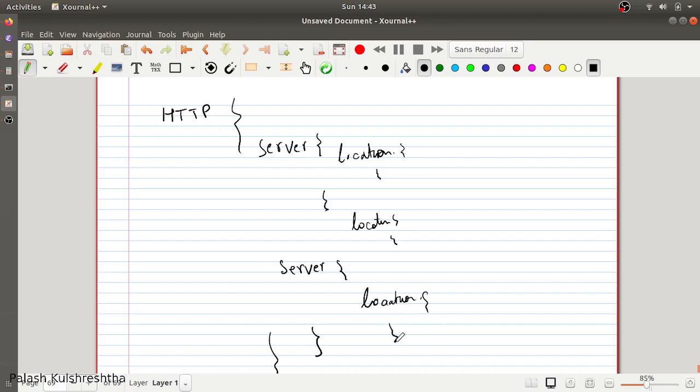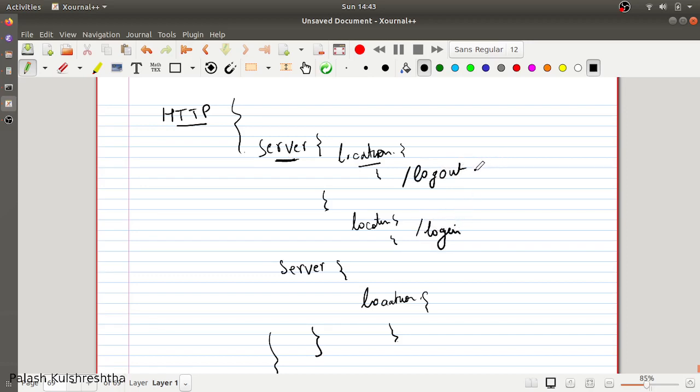This is the basic premise of Nginx configuration. Though it is a very simplified view, it has much more functionality as well. But for the sake of understanding, we can say that we have these three levels: HTTP, server, and location blocks. Each HTTP block can have multiple server blocks, and each server block can have multiple location blocks. So what does a server block identify? A server block identifies a piece of service that you have. So for example, a service can have multiple locations, for example, /logout that we have seen, and /login.